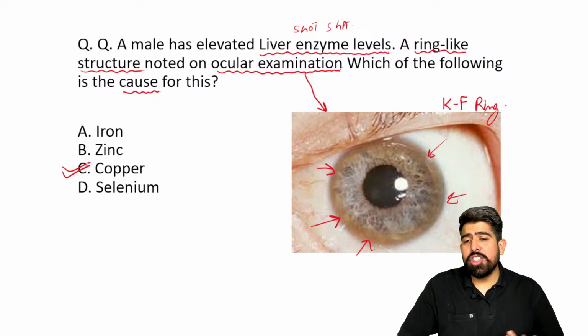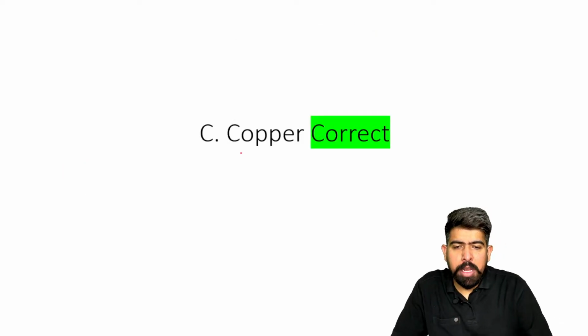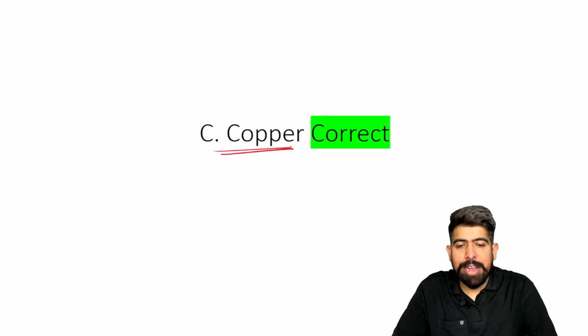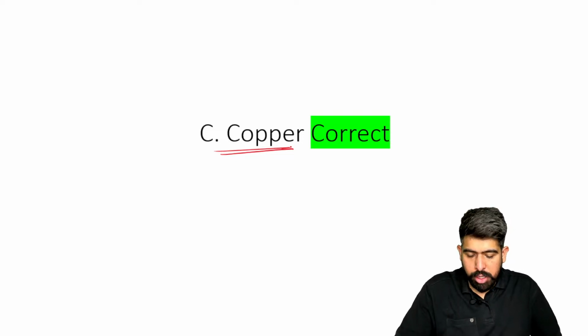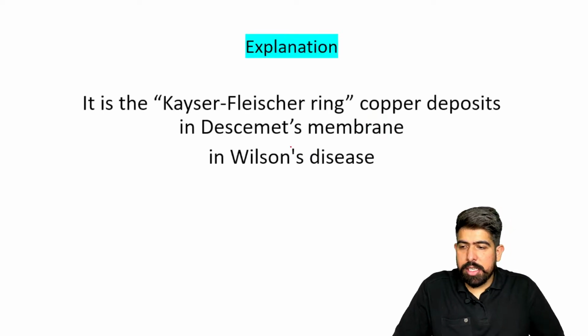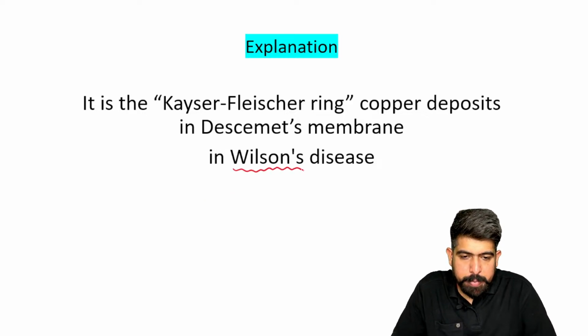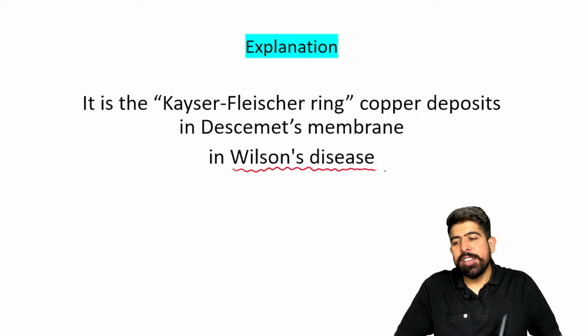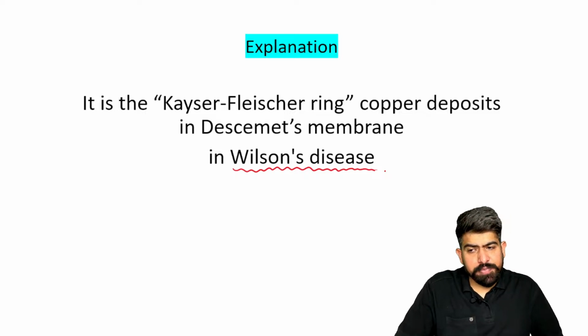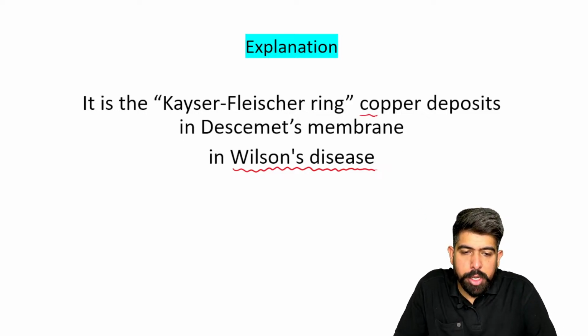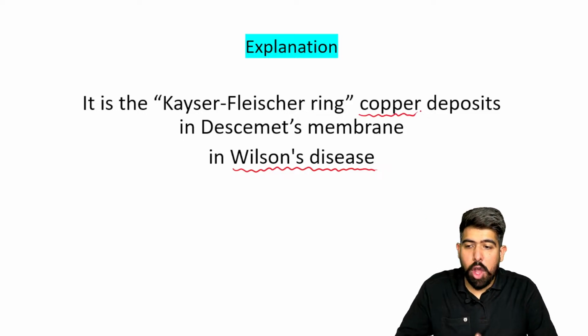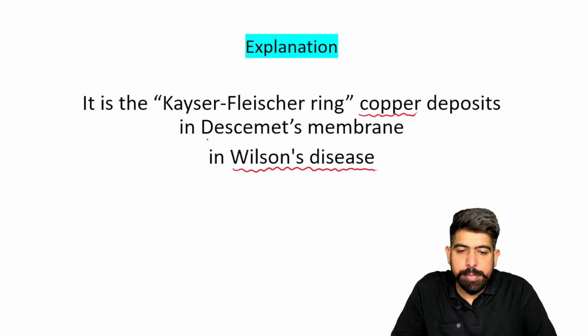Now why do they mention the liver enzymes? I hope you can correlate it with your biochemistry or your medicine, from hepatology, right? This is seen in Wilson disease. In Wilson disease, there is an increase in copper, and this copper is going to deposit in your Descemet membrane.